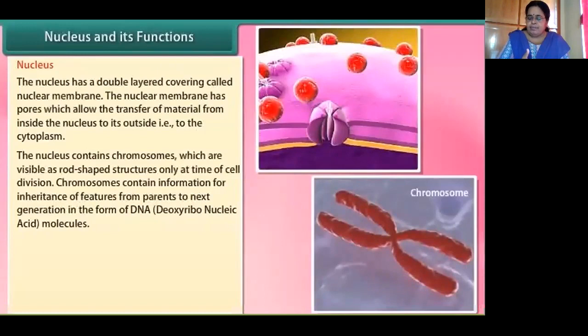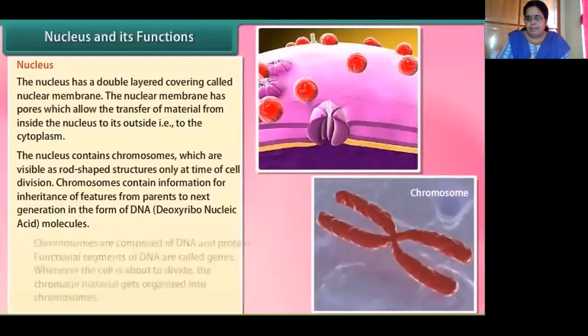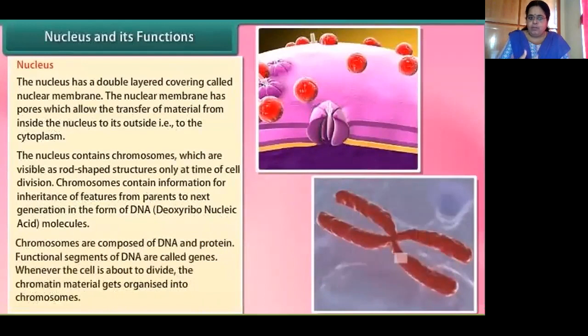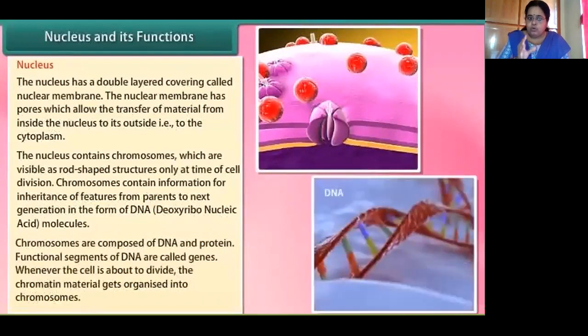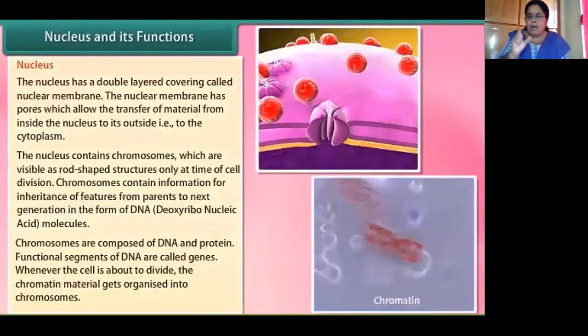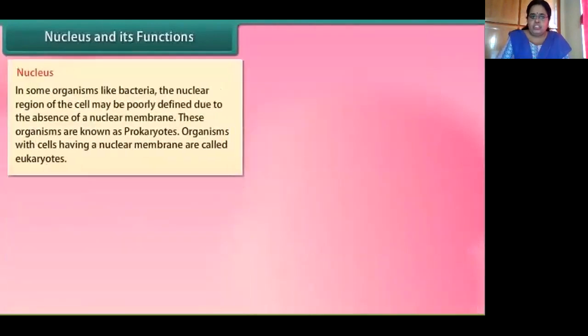What do they contain? They contain information for inheritance of characters from parents to the next generation in the form of DNA. So all the characters that you got from your parents are because of your chromosomes, which have DNA. Chromosomes have DNA as well as proteins, and functional segments or parts of DNA are called genes.